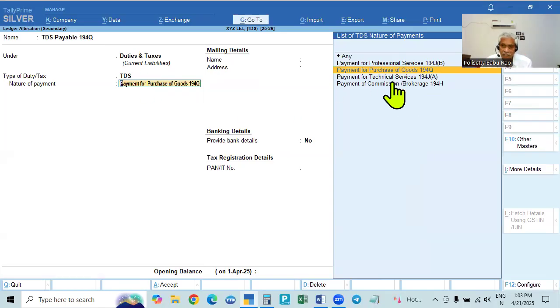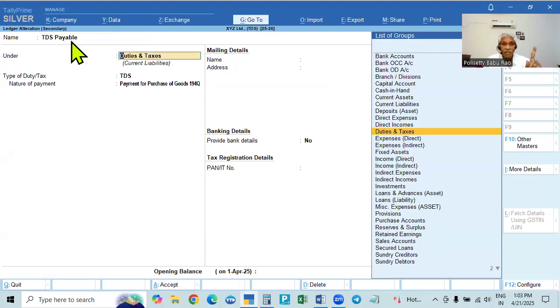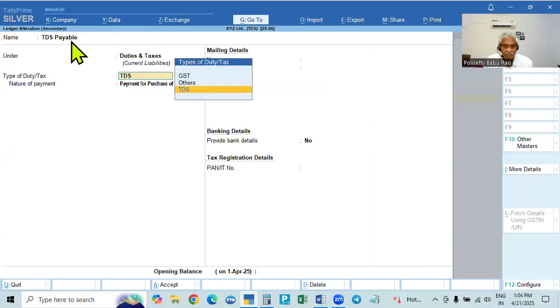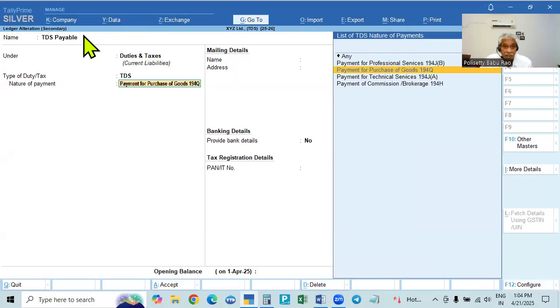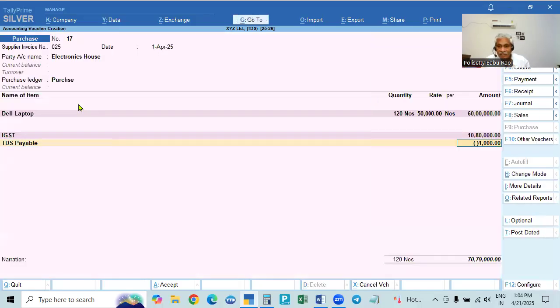Instead of that, for any nature of payment we deduct, this TDS payable can be a single ledger. In such a case, without creating section-wise ledgers, create only one, not all. If you create one each for all natures of payment, there will be many TDS payable accounts. So take only a single ledger. If in this case they are not taking any particular section, you take any, like applicable to all. That's okay.